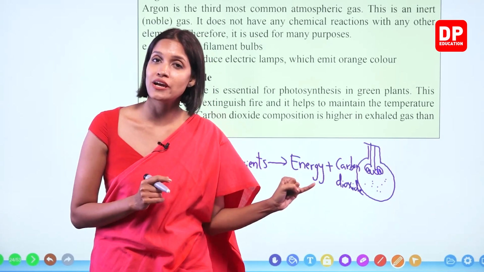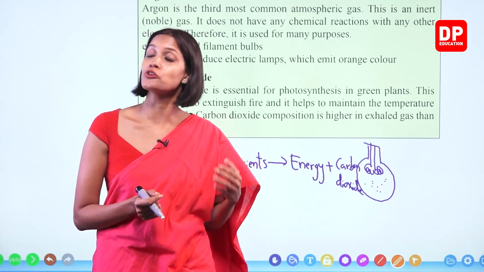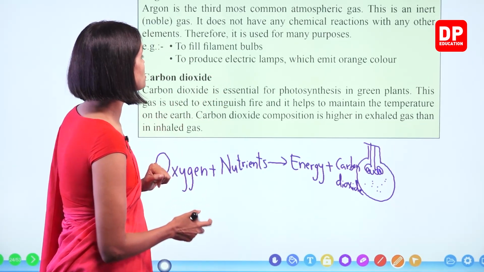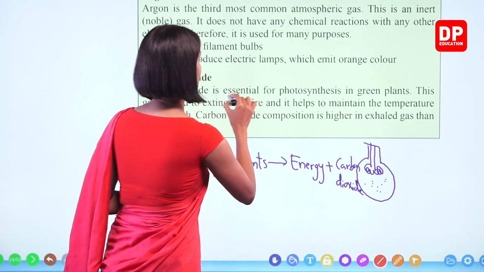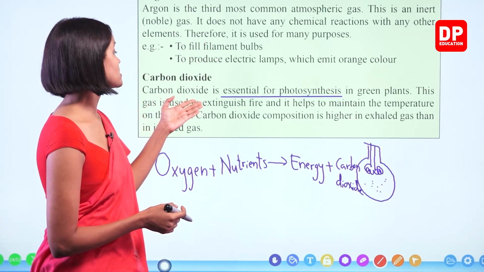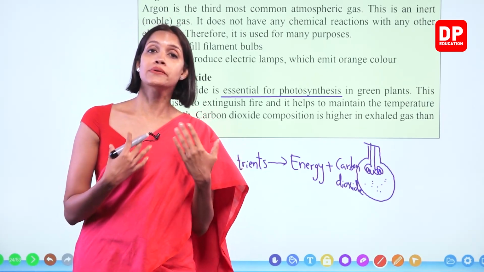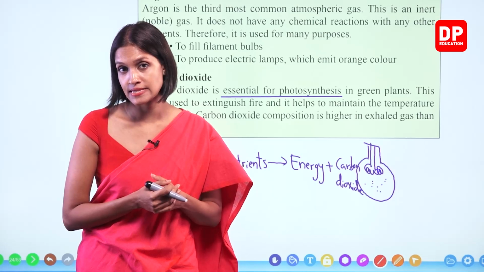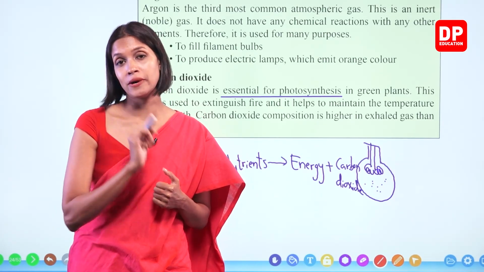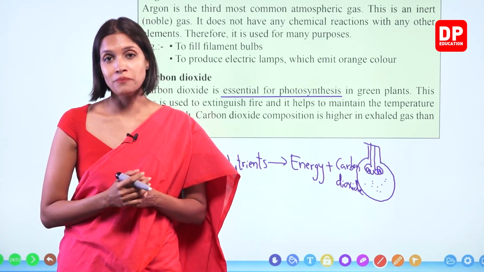So without carbon dioxide gas, plants cannot produce their own food, or they cannot do photosynthesis, right? So carbon dioxide is essential for photosynthesis in green plants. This gas is used to extinguish fire. Now, without oxygen, combustion won't take place, right? Oxygen is one essential factor for combustion. Therefore, oxygen is known as the support of combustion.